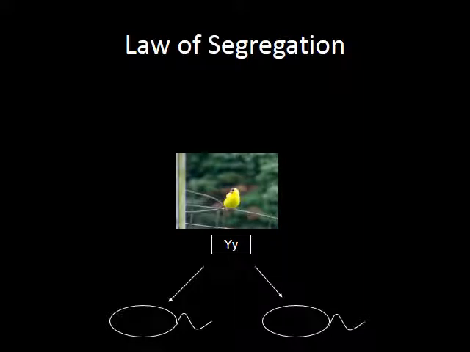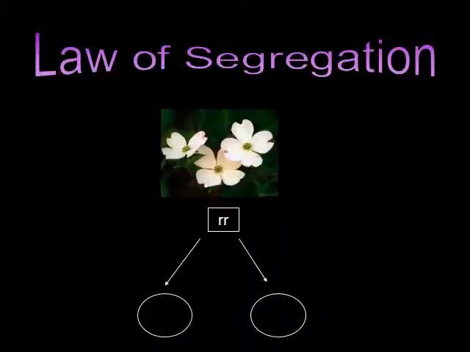Alright, let's do an example here. We have this little bird, which is heterozygous. So it has 1 dominant, 1 recessive. Due to the law of segregation, this capital Y will go to one of them, and this lowercase y will go to the other one. You can see how they are segregated. So either you're going to pass along this one, or you're going to pass along that one there.